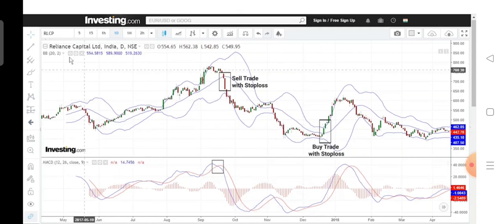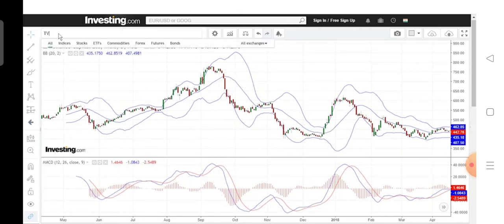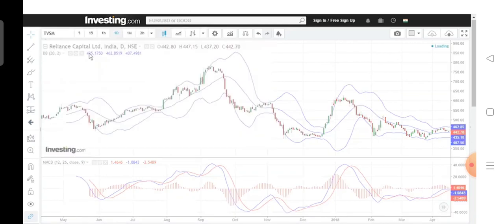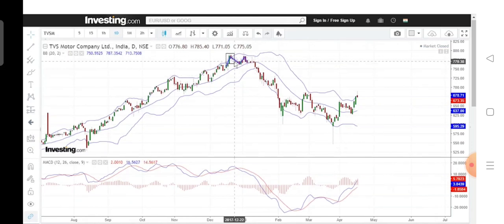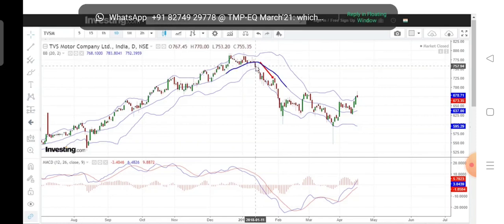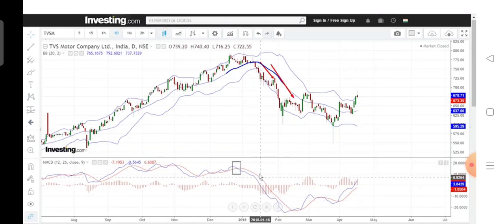Let us look at one more example. Here we are looking at the TVS Motor chart. See, there was a very beautiful M top here. First it was outside, the next one was outside again, but more or less at the same level. Now eventually what happened? The swing low was taken out here and the price moved below the mid Bollinger line, and there was a negative crossover by this time also. Now see what happened? The price moved a lot lower. So this is a way one should have traded.